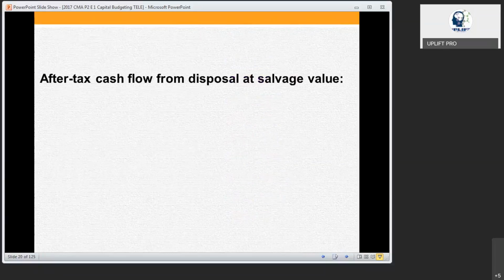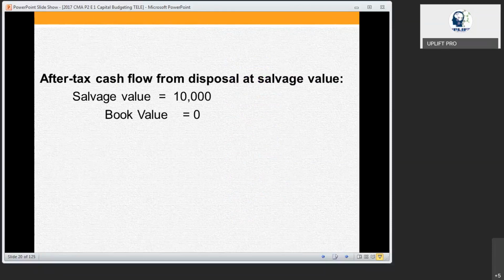So the final one is disposal. The third level is disposal. How do we do the disposal here? The salvage value is 10,000, right? Book value is 0 because as per the depreciation calculation, it was 0.